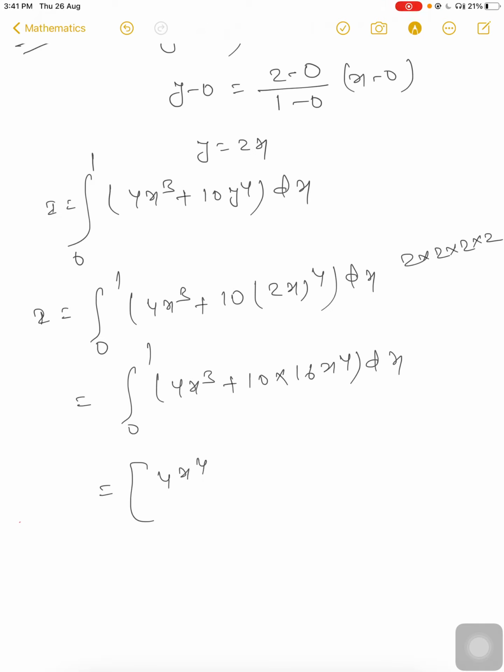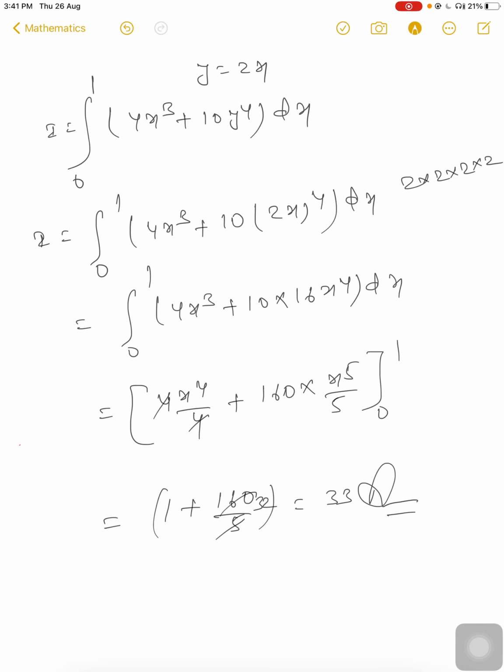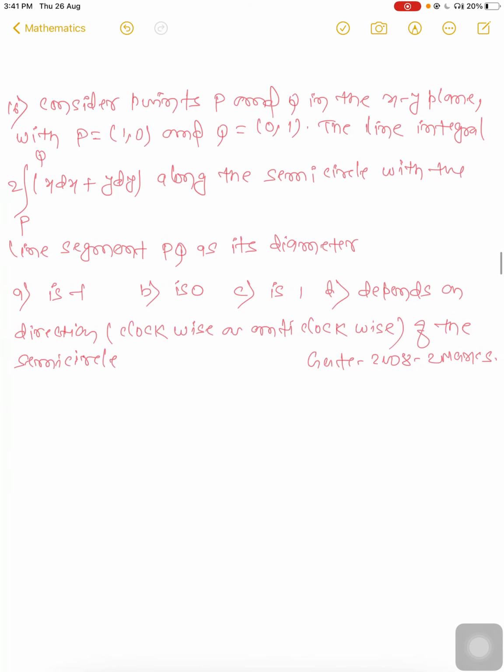From here integrate it and you will get 4 x^4 upon 4 plus 160 into x^5 upon 5, from 0 to 1. Then the 4s cancel out, giving 1 plus 160 upon 5, so 1 + 32 = 33. 33 will be the right answer.